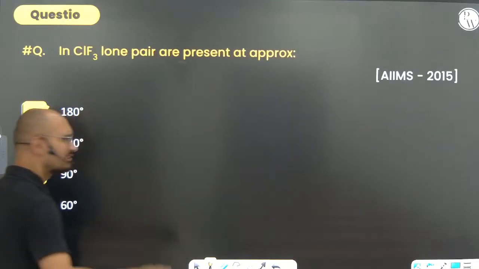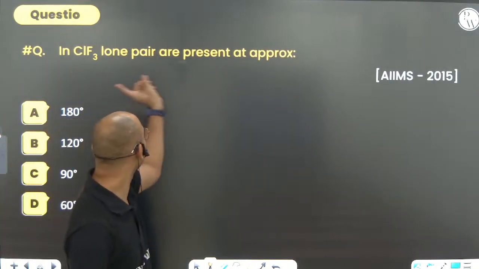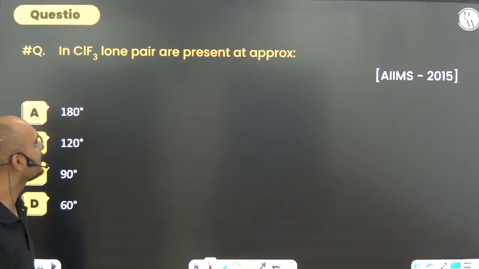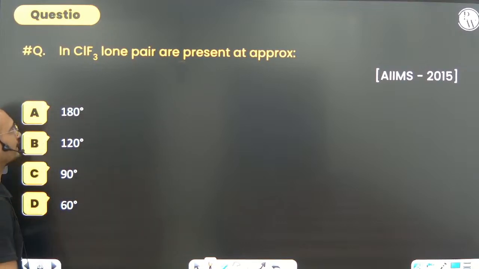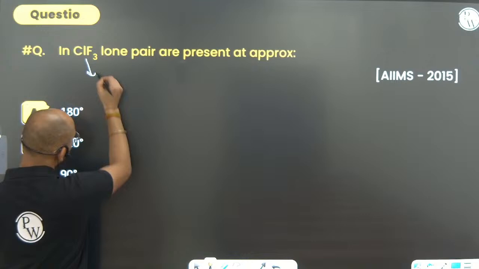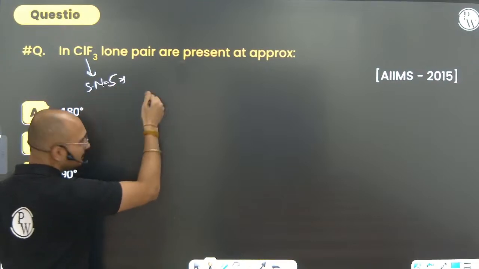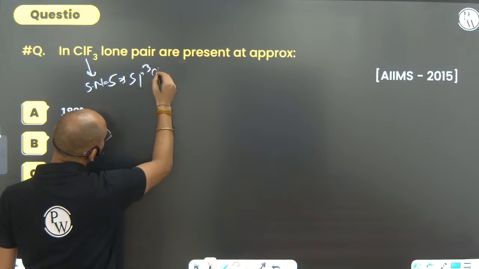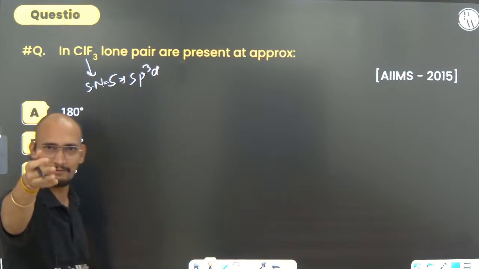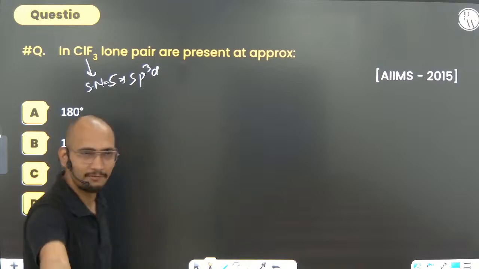Next, आगे बढ़ जाओ सीधा, easy है. In ClF3 the lone pair are present at approx. Okay, let's talk about what is the hybridization. Steric number comes out to be 5. So therefore it will be sp3d. अरे यार तुम लोग कर लेना. Cl has 7 plus 3, 10 का half 5, sp3d.